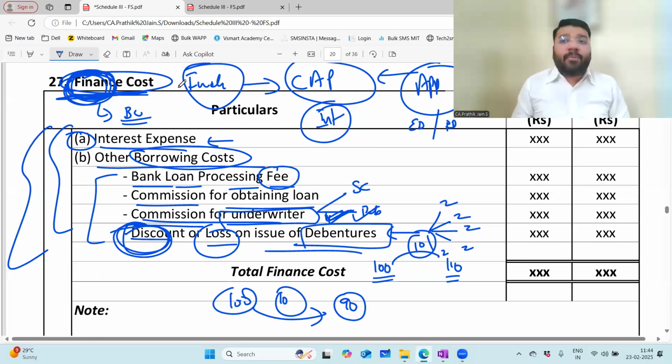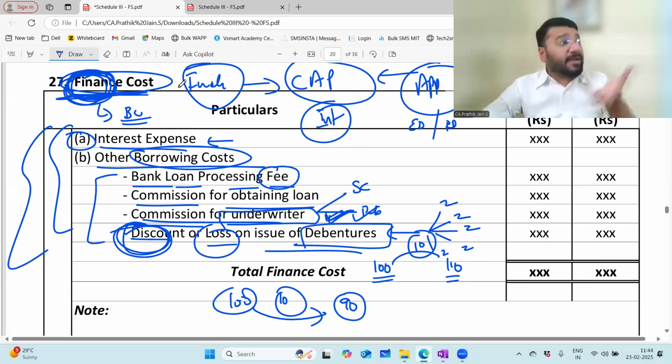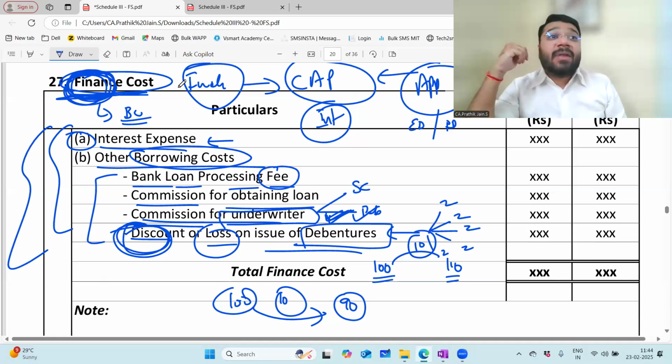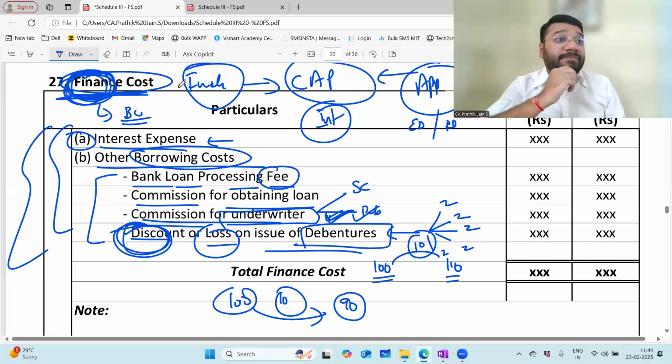So I always tell people, if you're coming to CA Intermediate through the direct entry route, you're most welcome. But you have to take care of your basics. You cannot compromise on your basics. Imagine if I start telling all those points again here, will I be able to complete Intermediate Advanced Accounting on time? The answer is no. Because already I'm going to take the classes for nearly 200 to 250 plus hours. It might as well go to 300 hours.